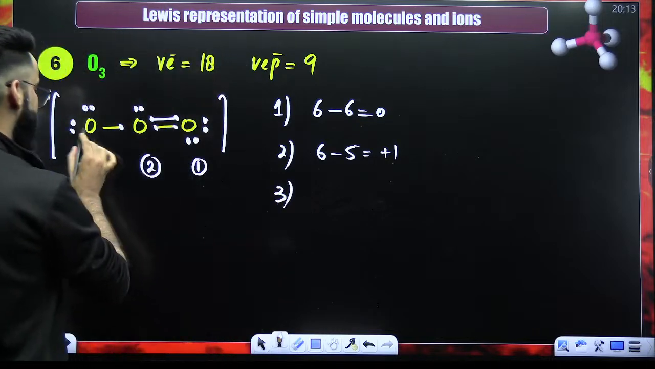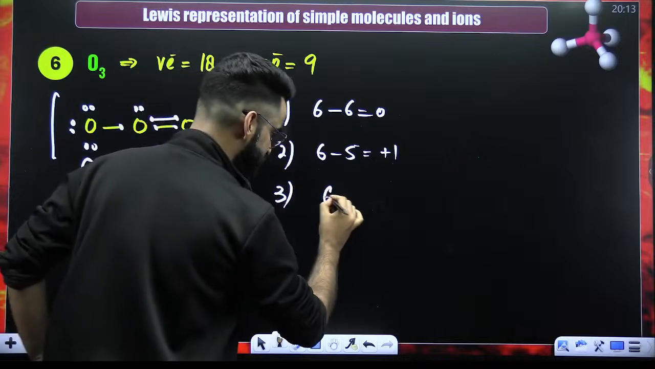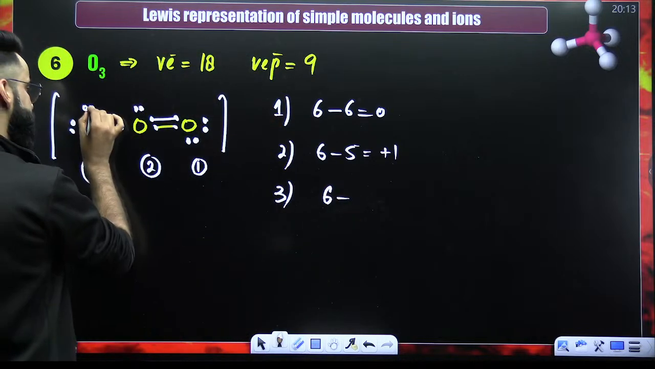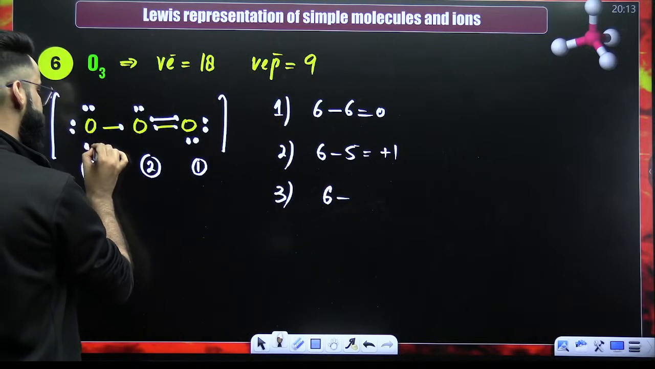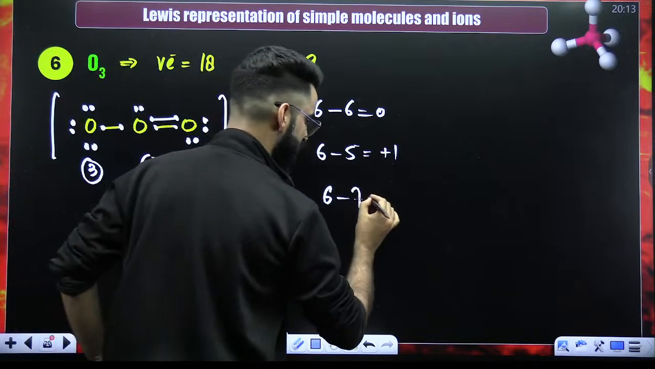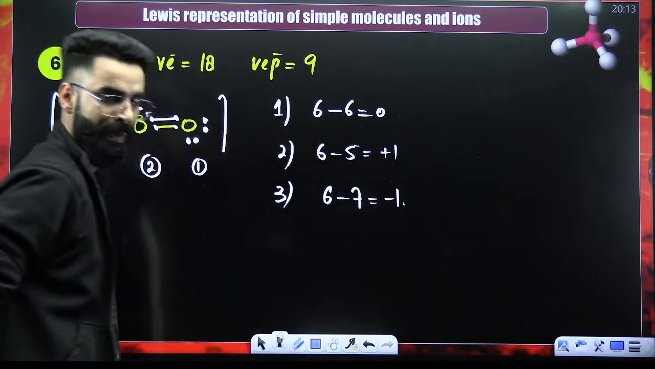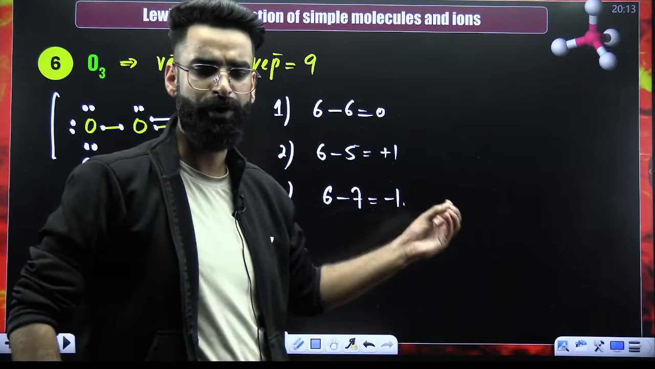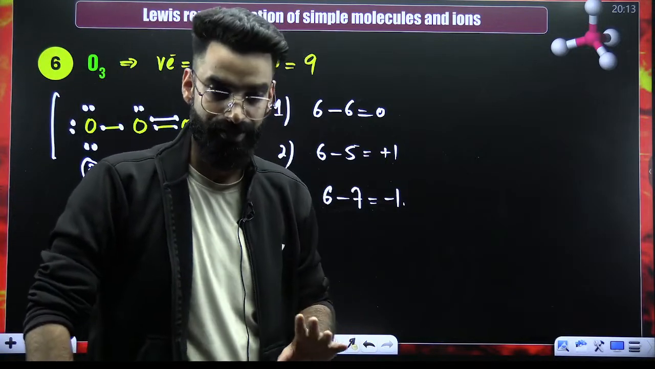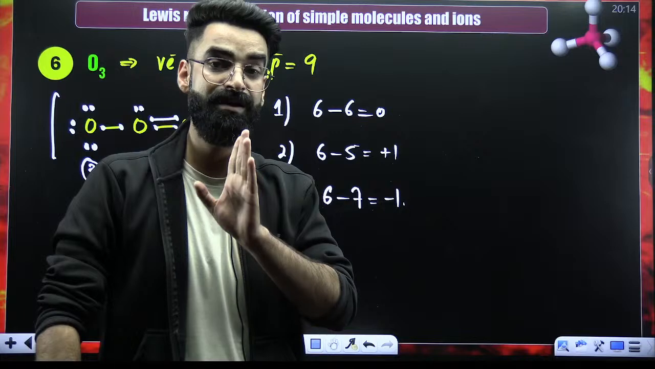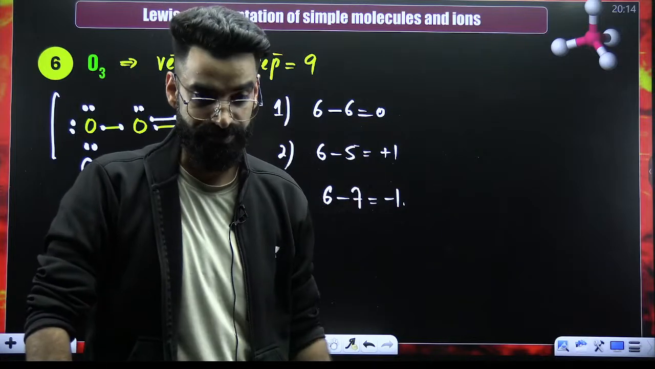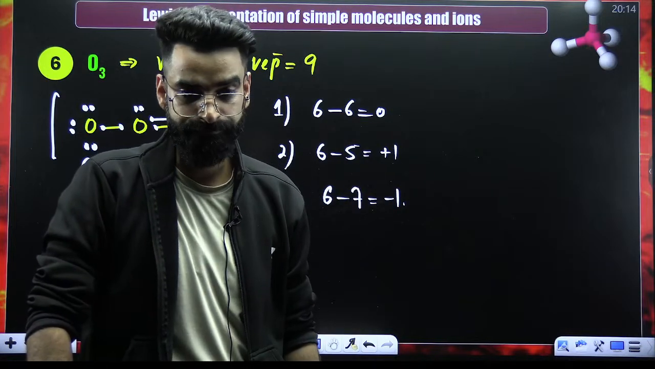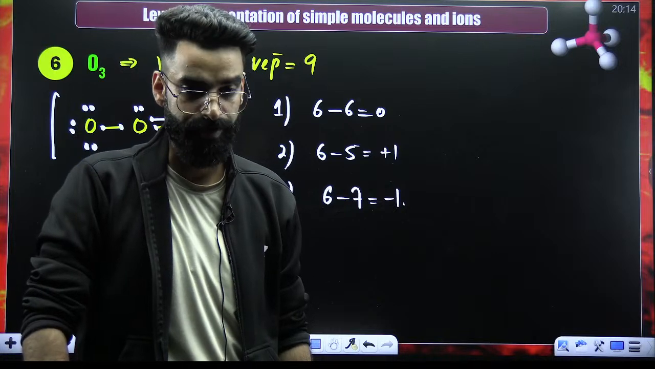Similarly, on this particular oxygen, how many in non-bonded state? 6. How many right now in bonded state? 1, 2, 3, 4, 5, 6 and 1, 7. So 6 minus 7 comes out to be minus 1. I hope you can draw the structures of all these simple molecules. Complex molecule structures are not drawn as per Lewis. That was one of its drawbacks.